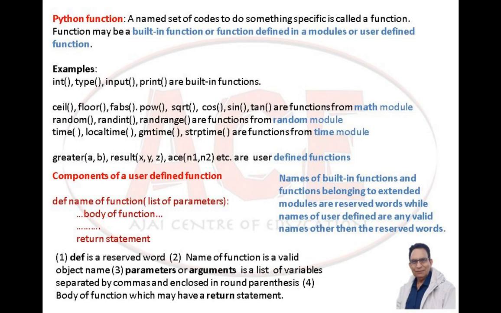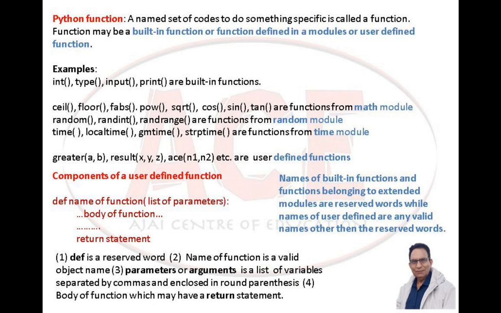Python function: a named set of code to do something specific is called a function. A function may be a built-in function, a function defined in a module, or a user-defined function. Example: int, type, input, print are built-in functions, while ceil, floor, fabs, pow, sqrt, cos, sin, tan are functions from the math module. random, randint, randrange are functions from the random module. time, localtime, gmtime, strptime are functions from the time module.